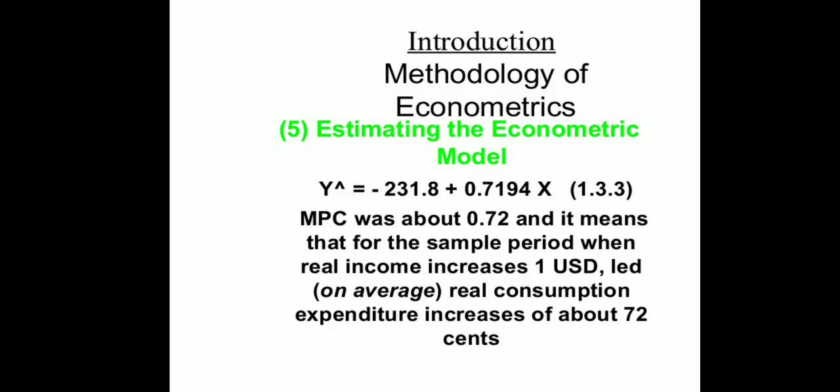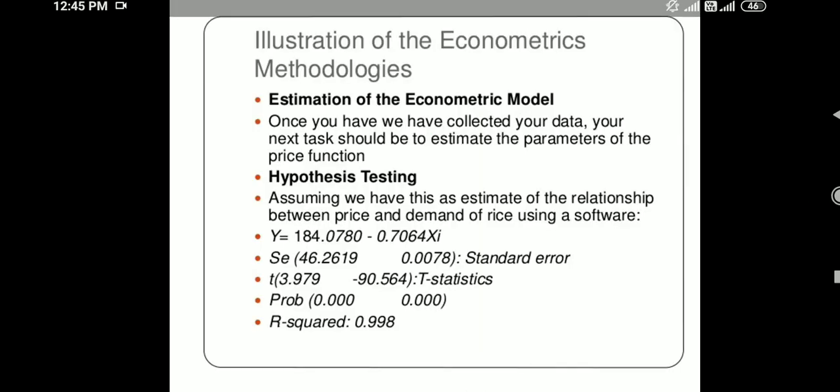Next, estimating the econometric model. So y cap, after the estimation, the equation becomes minus 231.8 plus 0.7094x. So MPC was about 0.72, which means that for the sample period, when real income increases by $1, on average real consumption expenditure increased by 72 cents.